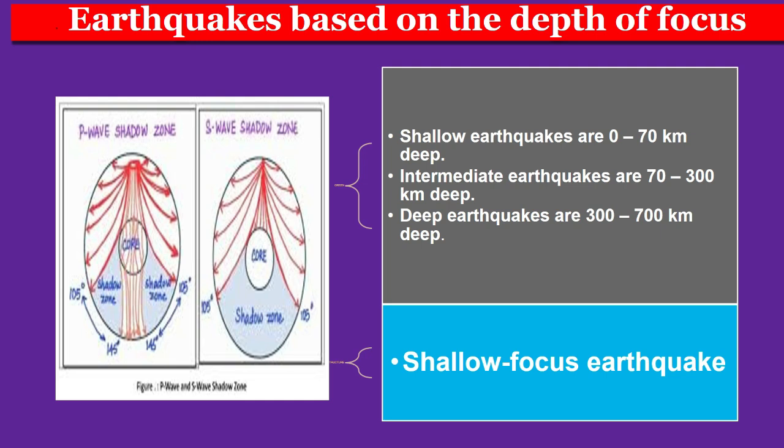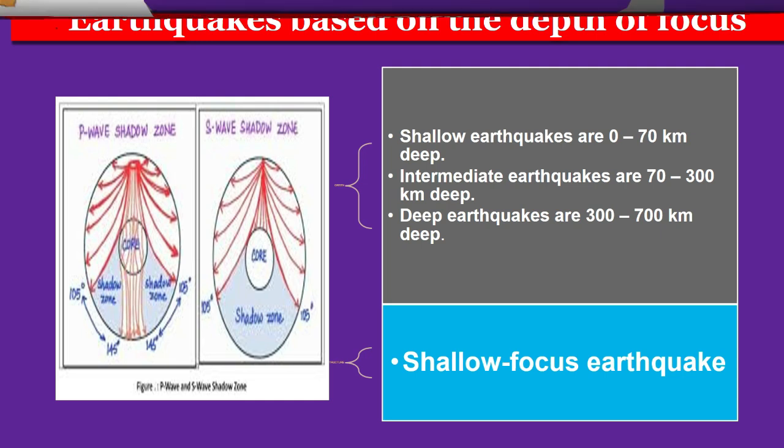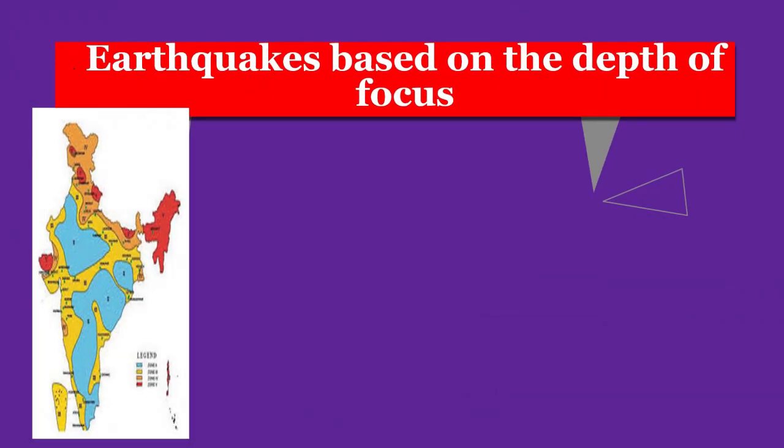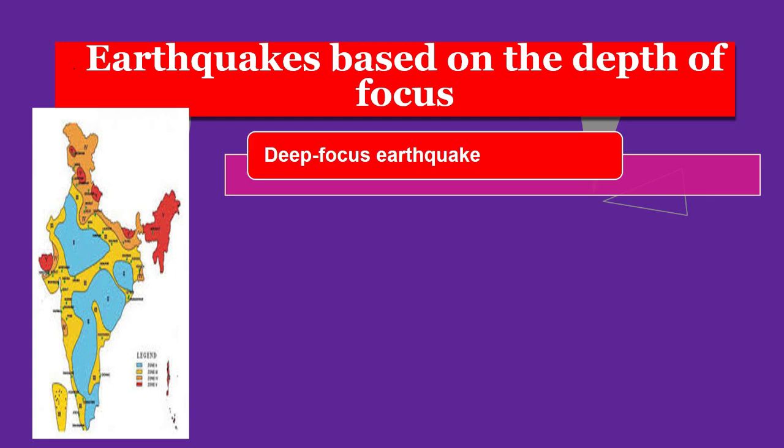And also there are deep focus earthquakes. In general, the term deep focus earthquake refers to those deeper than 70 kilometers. Deep focus earthquakes commonly occur in patterns of zones that dip into the earth, indicating the presence of a subducting slab, that is a zone of subduction.